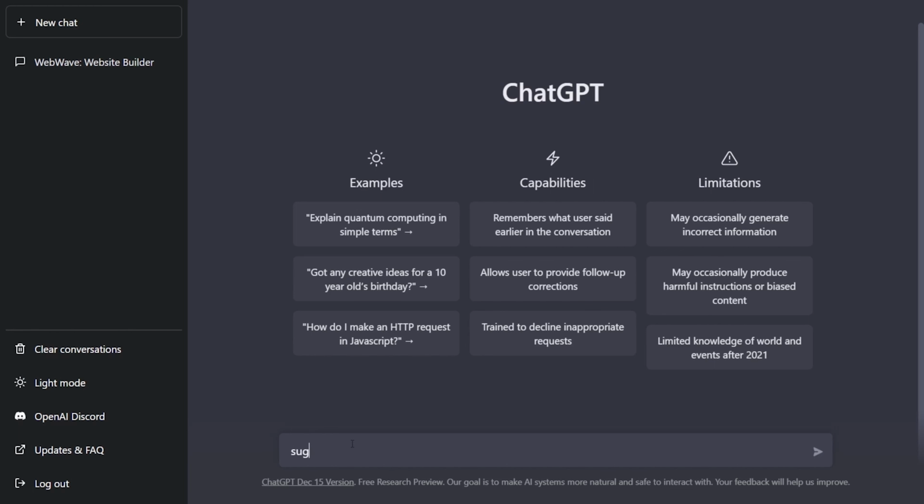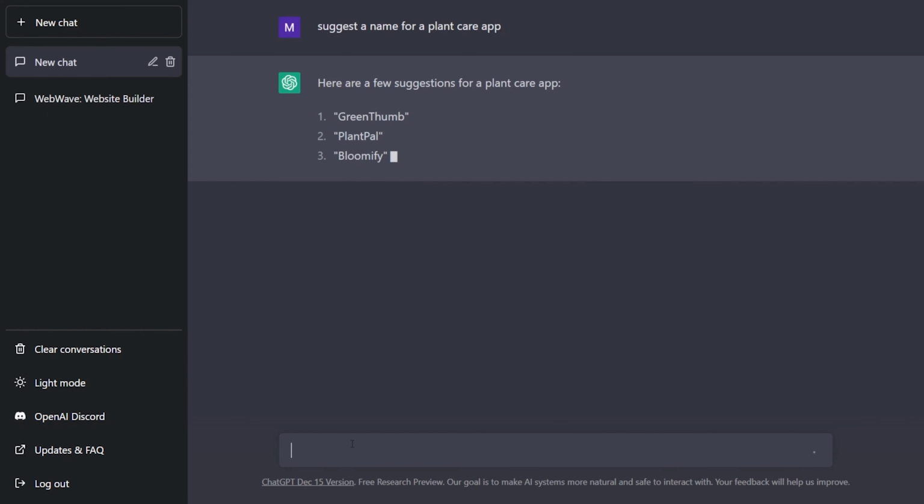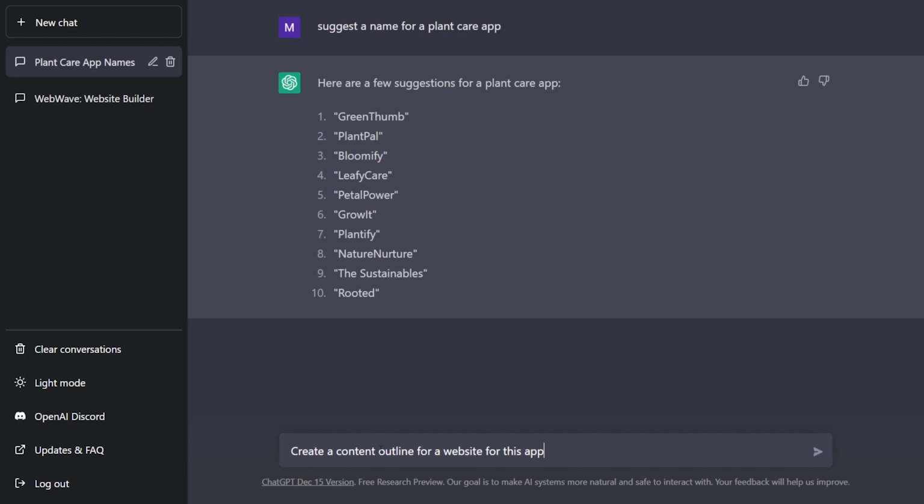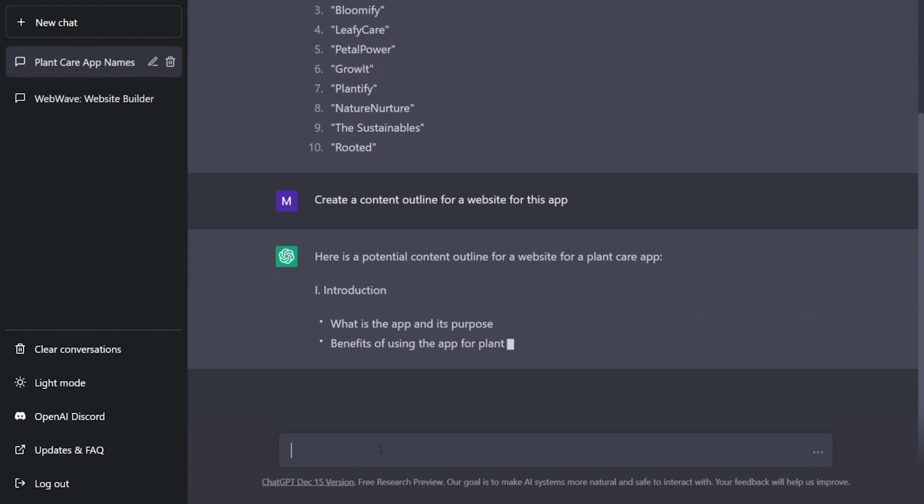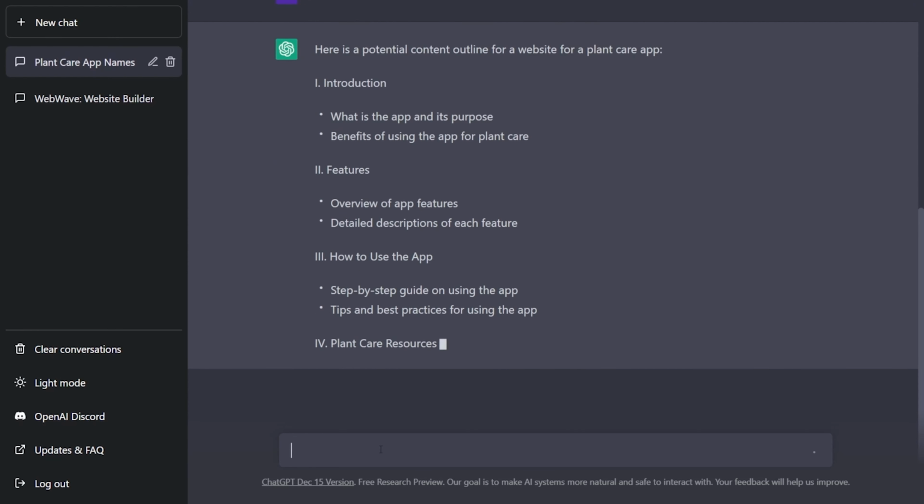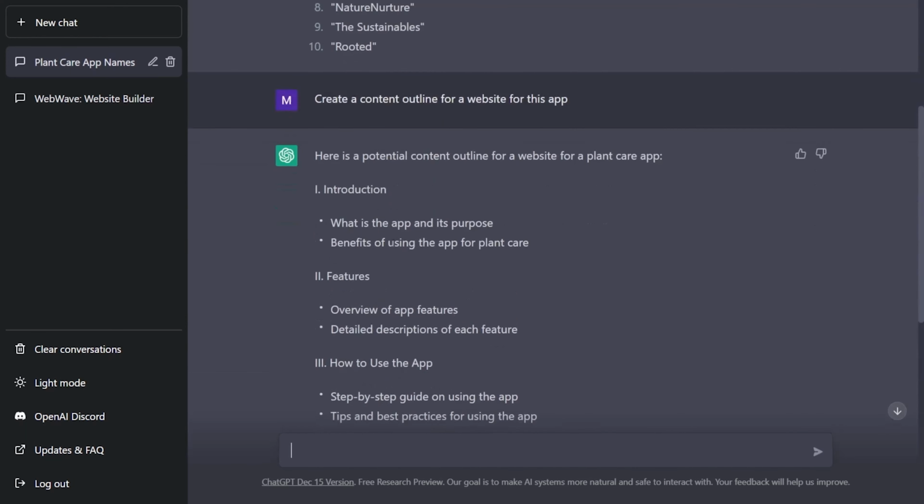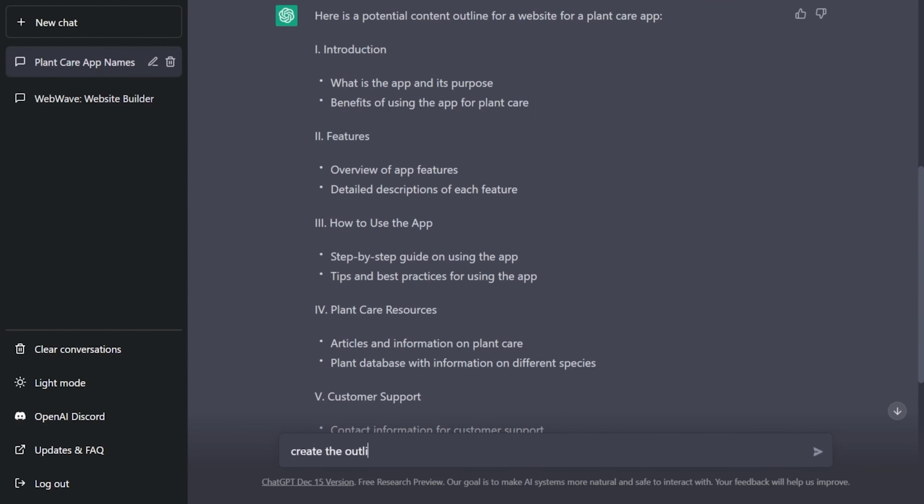Since, like I said before, I had no idea what I wanted the website to look like, I didn't even have a name for this app in my mind. So I just asked ChatGPT to suggest some names. As you can see, it came up with 10 of them really quickly. I've decided to go with Bloomify. I think it sounds great. It's very technology meets nature, it's catchy, I really liked it. So I went with Bloomify, and then I asked ChatGPT to create a content outline for this website.